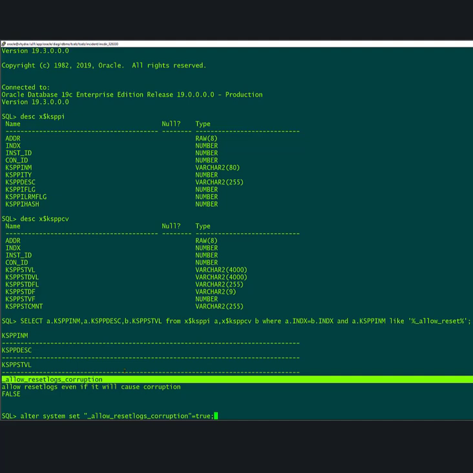But whenever we are cloning a database from a hot backup database, then we need a reset log, because when we take the backup from a hot backup database, the redo logs will be generated. The database will be live. So while the database is live, I'm taking the backup. But for cold backup, I will shut down the database and then mount the database and then take the backup. So newer redo logs will not be generated.